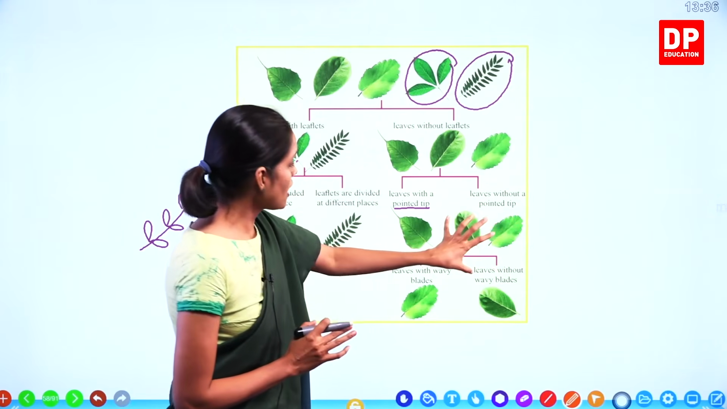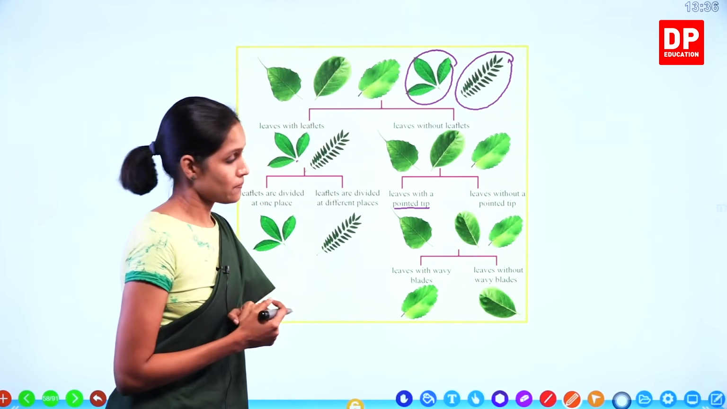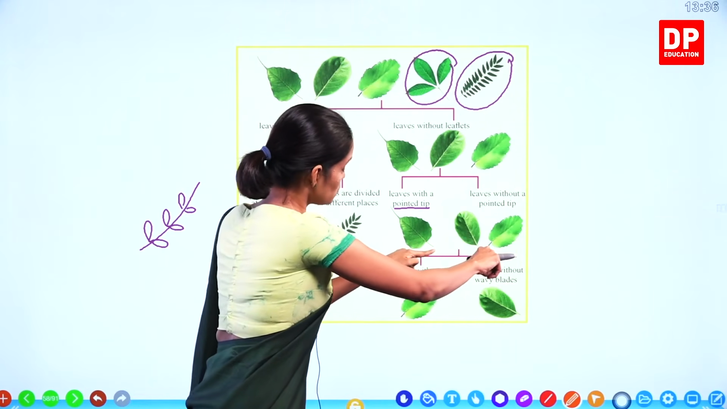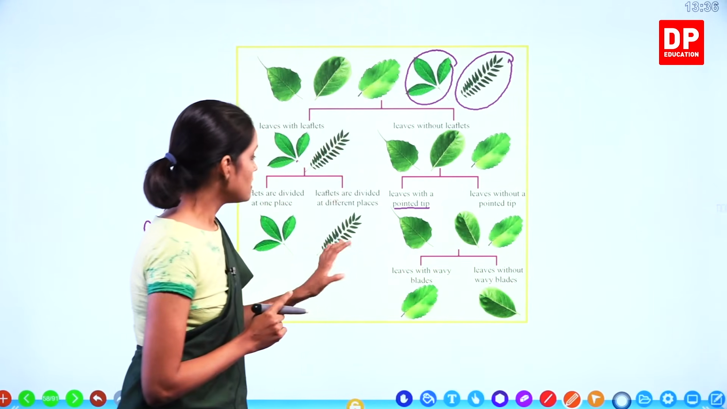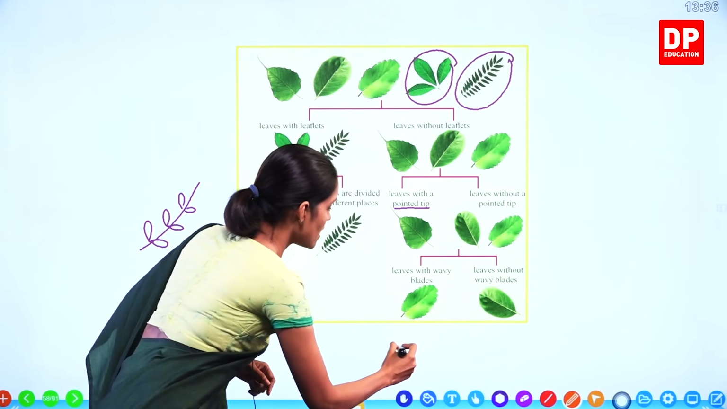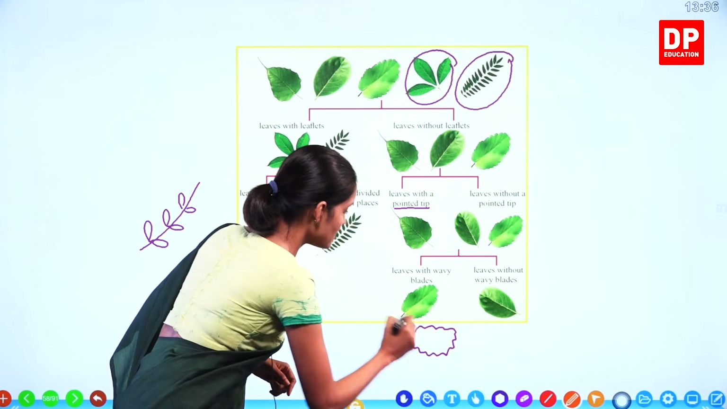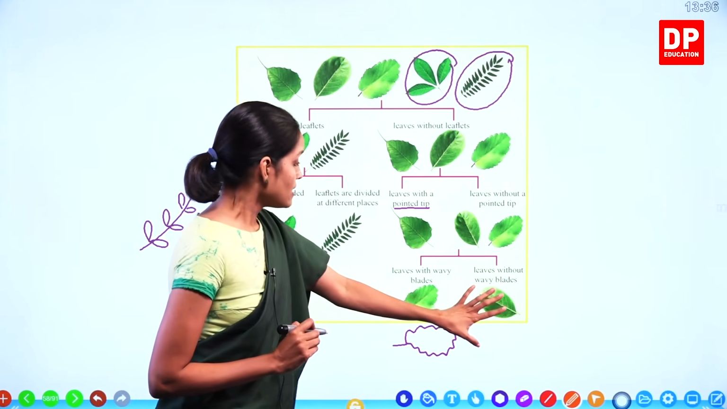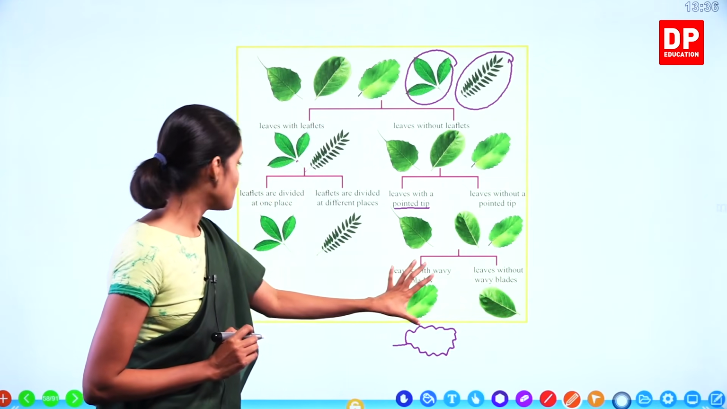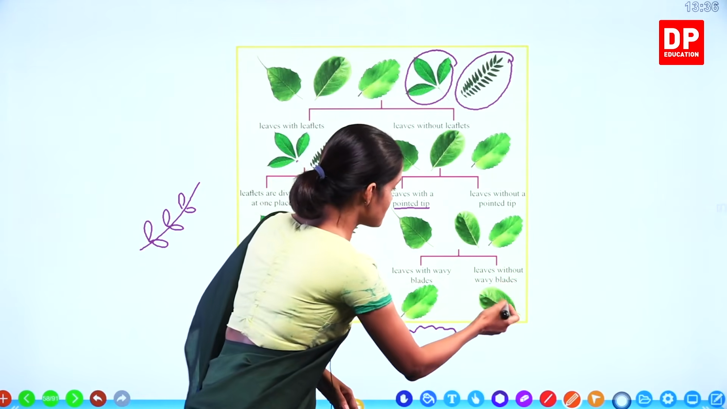Look at this one, we have two leaves without a pointed tip. So again we divide into two groups. Leaves with wavy blades. Look at this plant leaf, the leaf margin or leaf blade is wavy. And this side, leaves without wavy blades. This one is smooth.